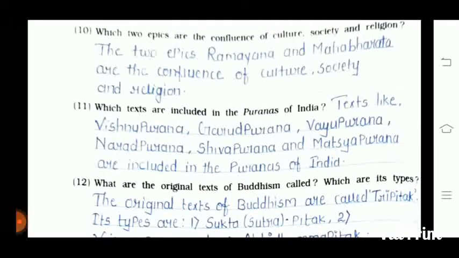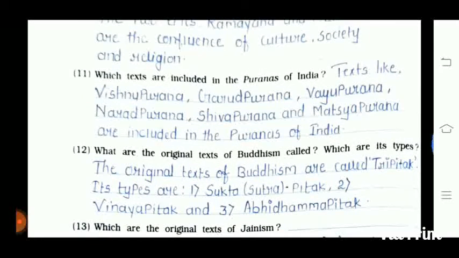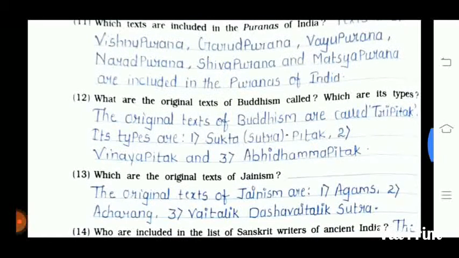Okay, hope you can see here properly. Question number 11 is which texts are included in the Puranas of India? Texts like Vishnu Purana, Garud Purana, Vayu Purana, Nand Purana and Shiva Purana and Matsya Purana are included in the Puranas of India. 12th one is what are the original texts of Buddhism called? Which are its types? The original texts of Buddhism are called the Tripatik.